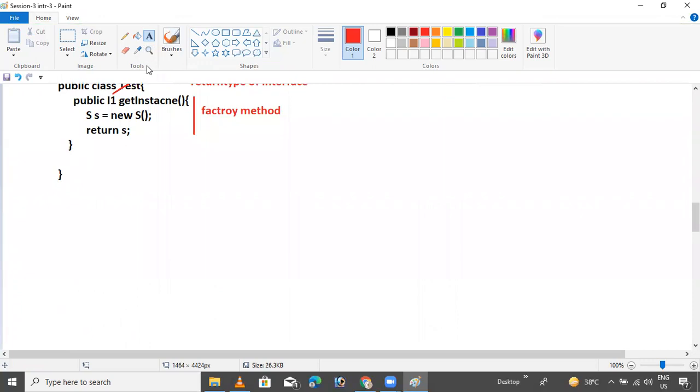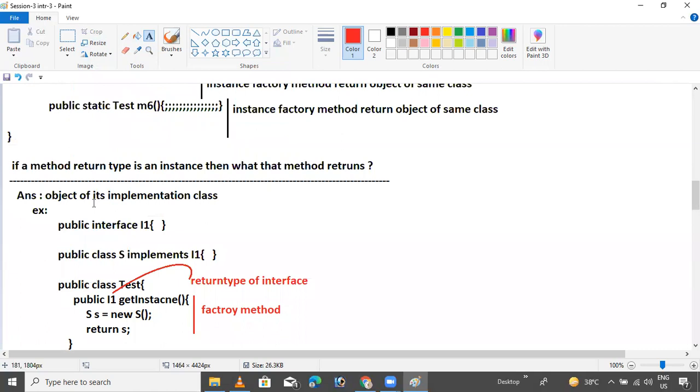So this is for when the method's return type is an instance, then the method returns an implementation object.